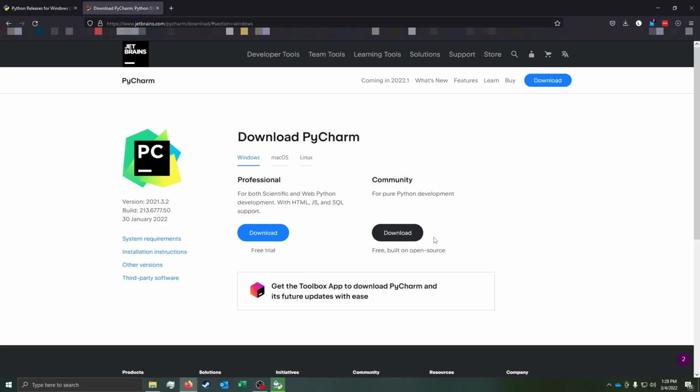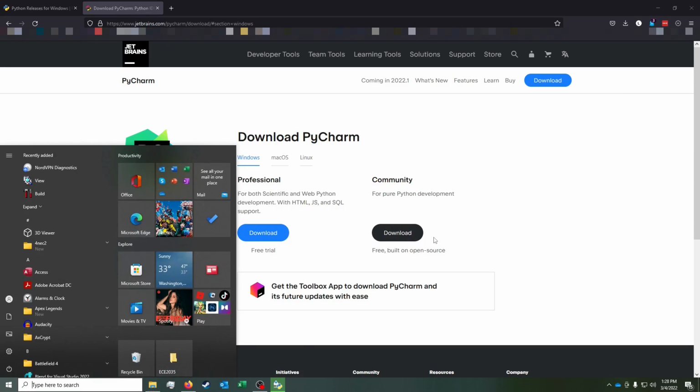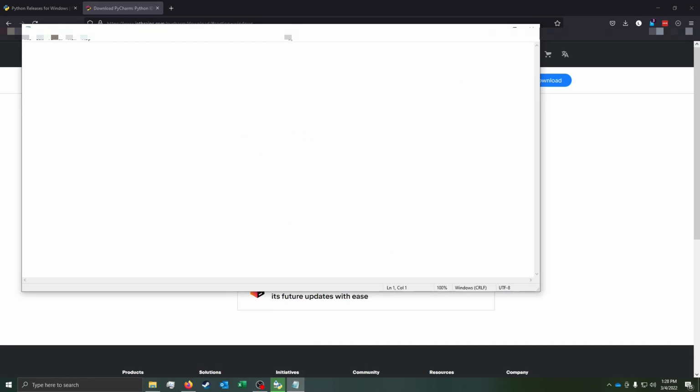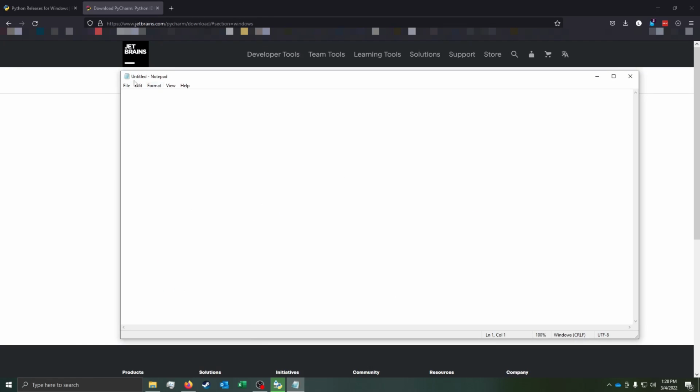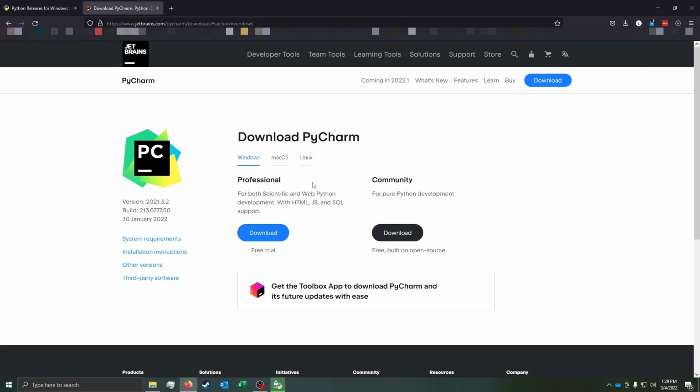What this is called is an IDE. You'll hear this term thrown around. It stands for Interactive Development Environment. And essentially, all this is a way for us to write Python code and have some software help us write the code. Many people might not know this, but you could write Python code using Notepad. I mean, I could write Python code here and then just type save as, and all I have to do is type .py at the end when I save it, and it will be a Python file, and it will work with Python. So you don't need any fancy software to do this.